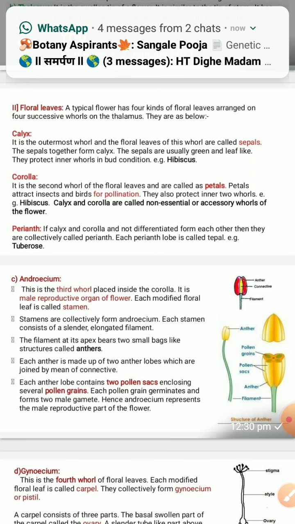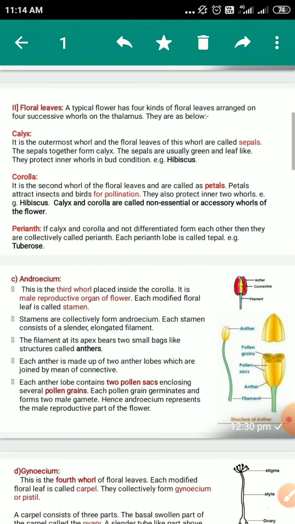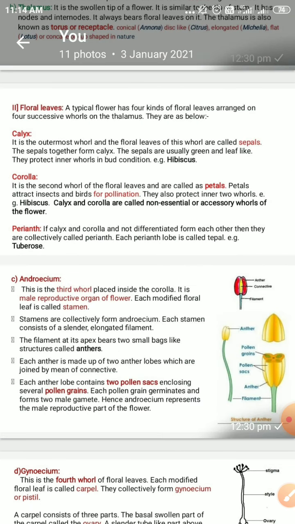The third ring is of the stamens, which composes the androecium. And the last whorl of floral leaves is called the gynoecium. The gynoecium is made up of the carpels.